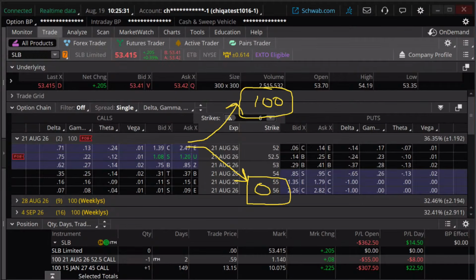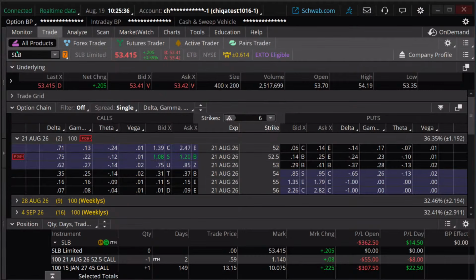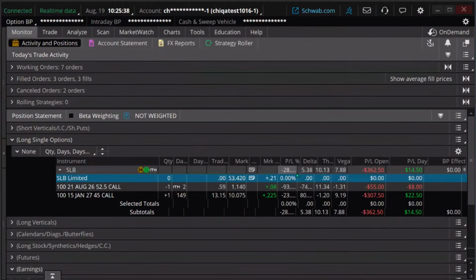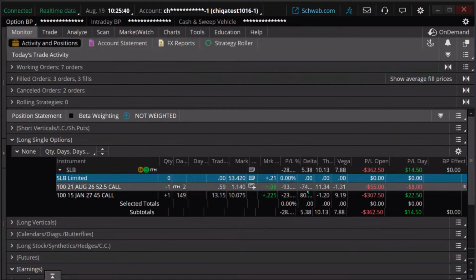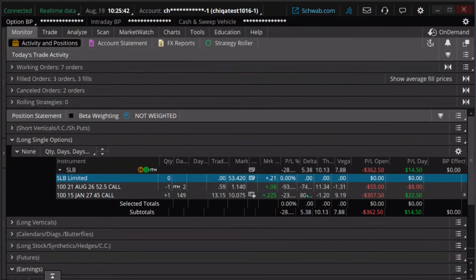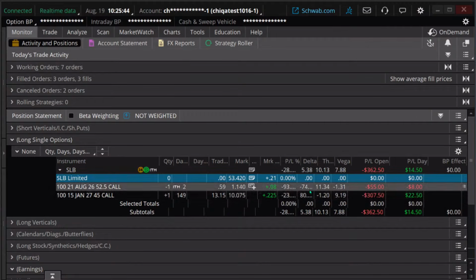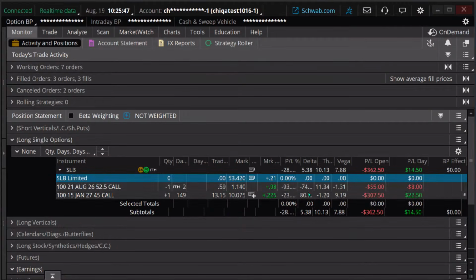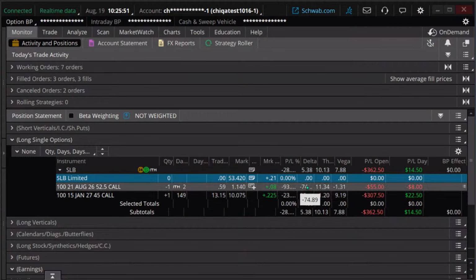That's what we're experiencing on Schlumberger right now. So our deltas are actually pretty similar to each other. But typically on this poor man's covered call, my delta is going to be significantly lower on the short call, so it is definitely going to be more of a bullish trade. But we're going to have to roll this out.